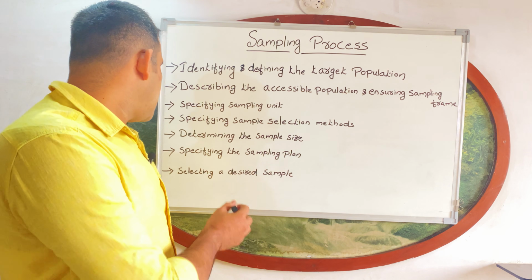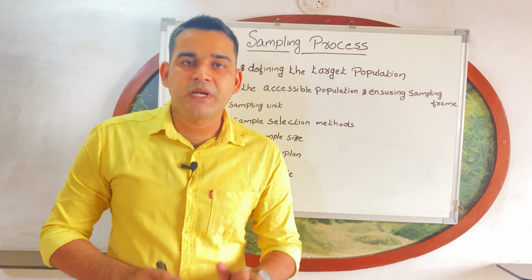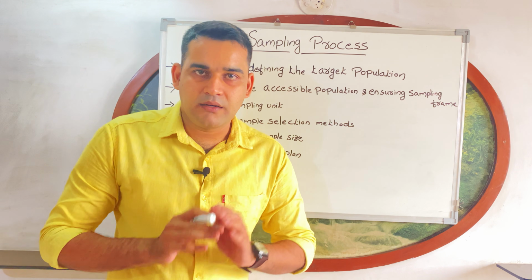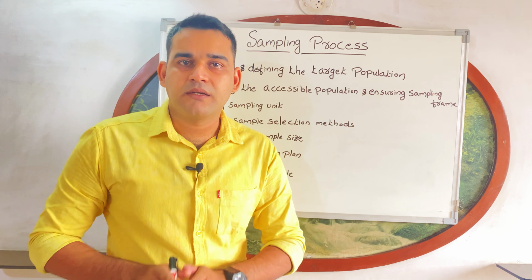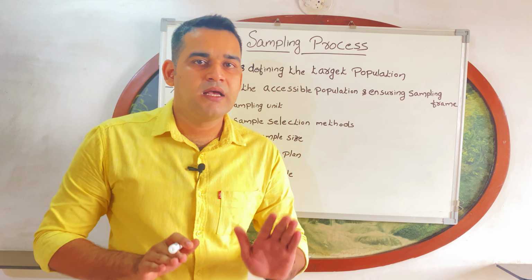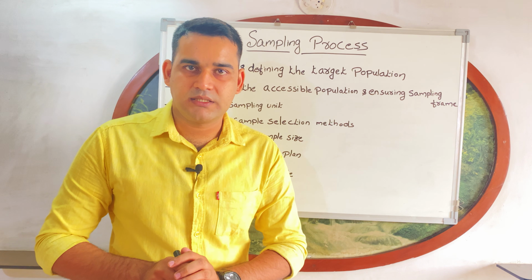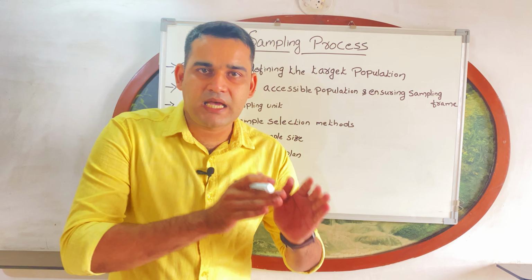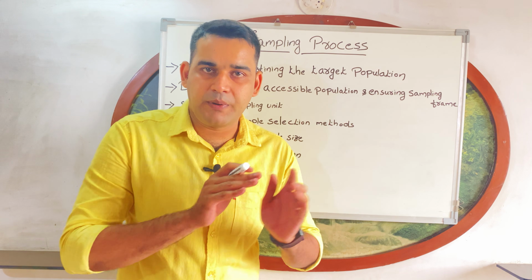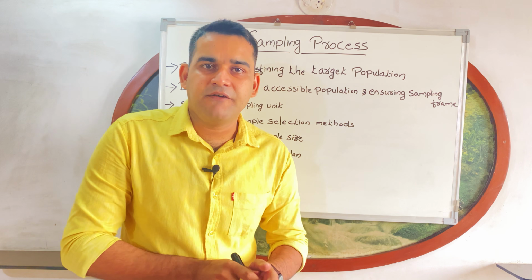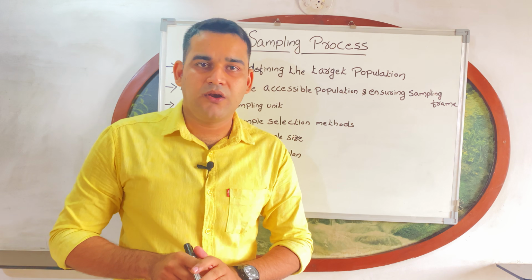Next one is specifying the sampling plan. The researcher should have a sampling plan on how to carry out the research, regarding the sample size, regarding the method, and what will happen on that day if something has occurred, if a strike has occurred, or the sample is not available.